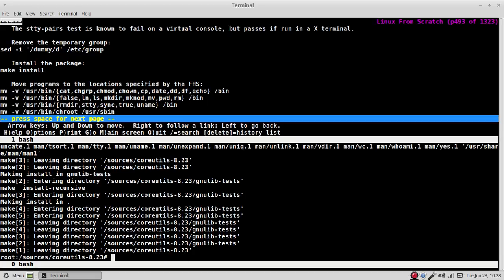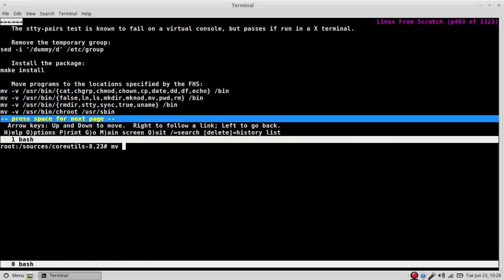Make install. Move verbose user bin. Cat. Need to move, change group. Change mod. Showing. Copy. dd. df. Echo. To bin.